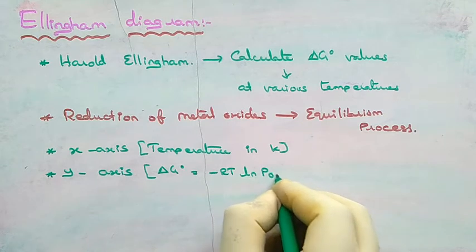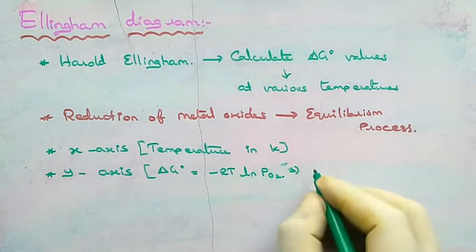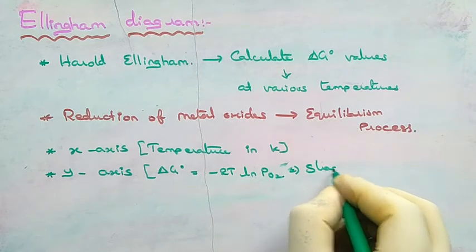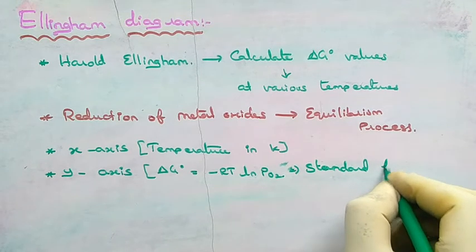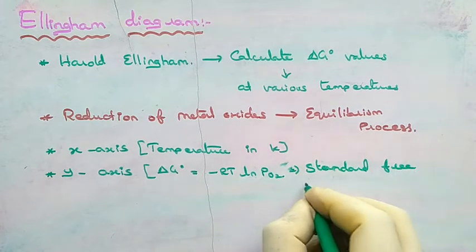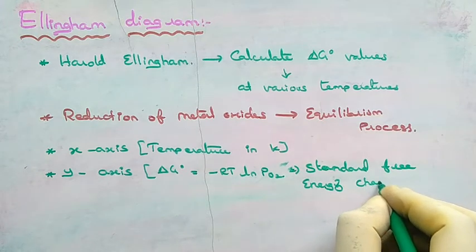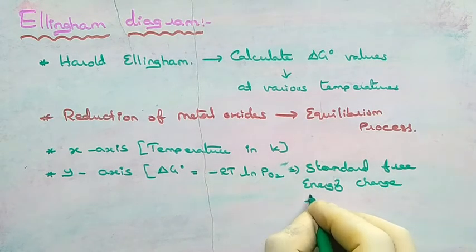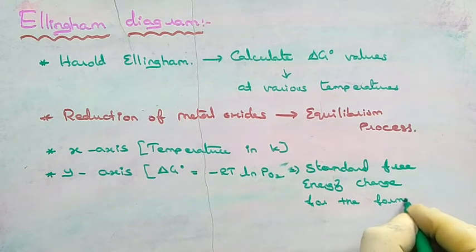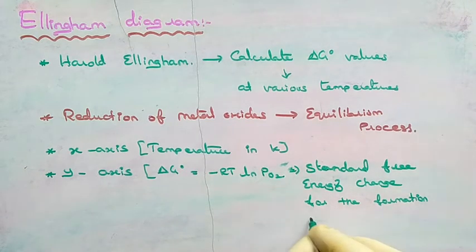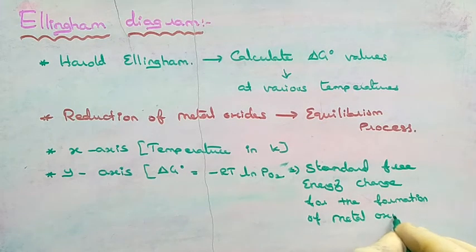So instead of ln K he has taken ln PO2 because delta G0 is the standard free energy change for the formation of metal oxides. Due to that reason, he has taken minus RT ln PO2 instead of ln K.